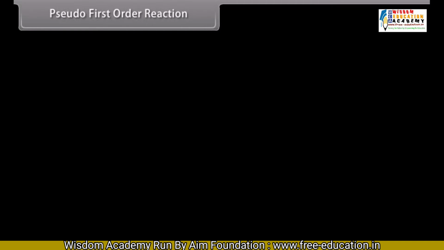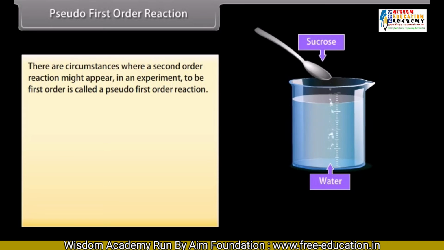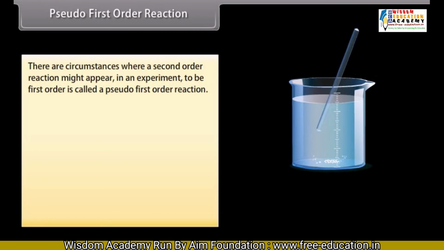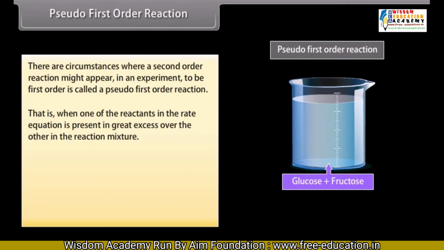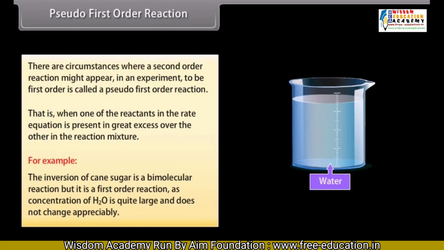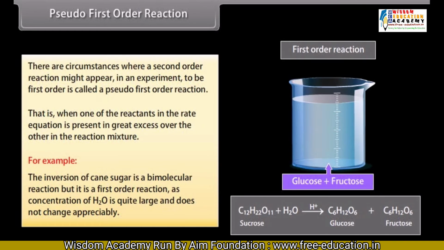Pseudo first-order reaction. There are circumstances where a second-order reaction might appear in an experiment to be first-order; this is called a pseudo first-order reaction. That is, when one of the reactants in the rate equation is present in great excess over the other in the reaction mixture. For example, the inversion of cane sugar is a bimolecular reaction, but it is a first-order reaction as concentration of H2O is quite large and does not change appreciably.